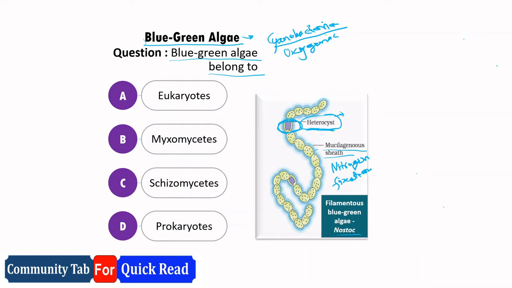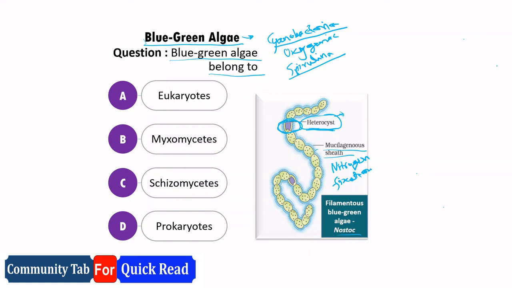And there is one example of BGA, blue-green algae, called Spirulina. This is the most proteinaceous food or fodder for animals and cattle. So Spirulina is one of the blue-green algae. So this was about blue-green algae.